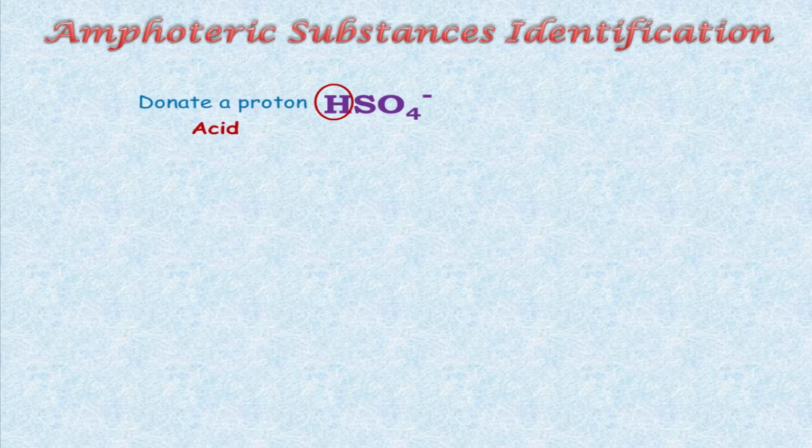Now, how will you identify that any substance is an amphoteric or acid or base? You can easily identify acid and base. For identifying amphoteric substances, you must see two things. If any species has hydrogen ion, it can donate that hydrogen ion and act as an acid. If the same species also has negative sign or lone pair, it can accept a proton or donate that lone pair and can be considered as base. So species having both type of properties, having proton to donate and having lone pair to donate, can be considered as amphoteric substances.